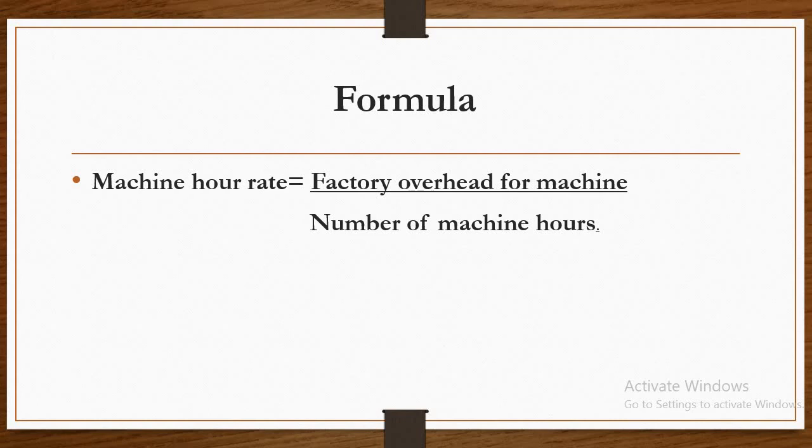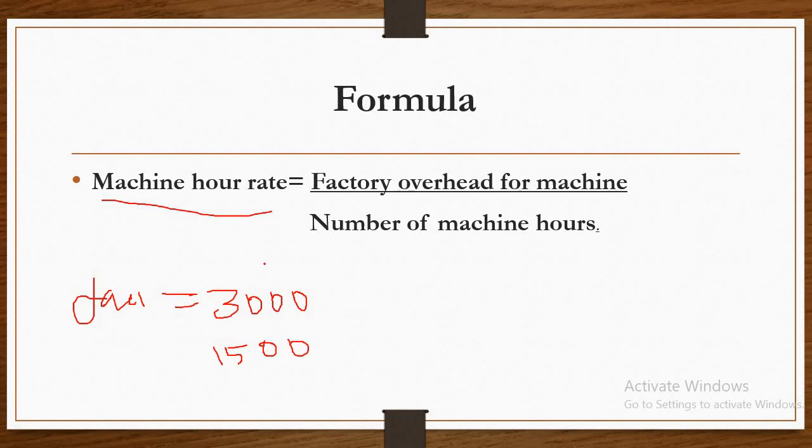Then the formula for calculation of the machine hour rate. First we take the factory overhead for the machine divided by the number of machine hours. For example, the factory overhead for the machine is 3000, and the number of machine hours is 1500.